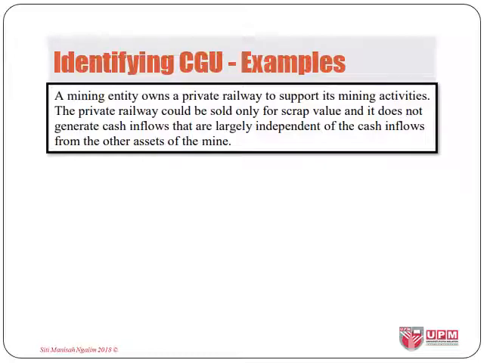In this illustration that your colleague presented, the asset in review is the railway. This is quite obvious that it could not generate its own cash. Thus, to assess its impairment, we have to assess the CGU that it attached to, that is the mining activity. The scrap value cannot be considered as fair value since it will be valued as iron or steel or both, depending on what the railway is made of. The value will not be equivalent to a railway that is used by a mining activity.